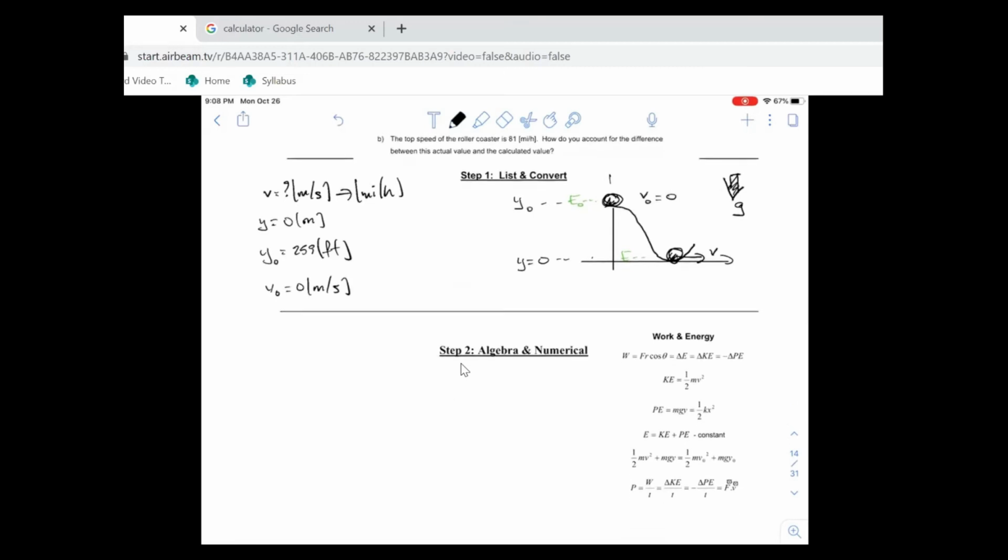Okay, so the conservation of mechanical energy means the initial and the final mechanical energies will be the same. The combination of initial kinetic and potential energies is the same as the combination of kinetic and potential energies of the final case.